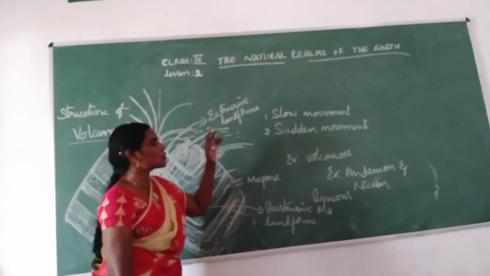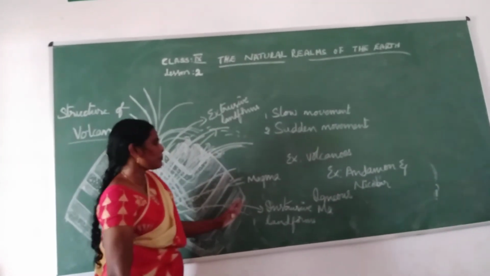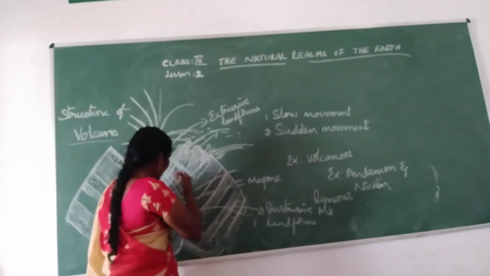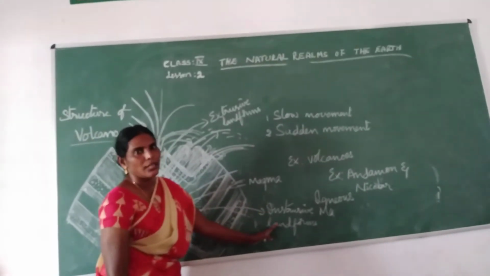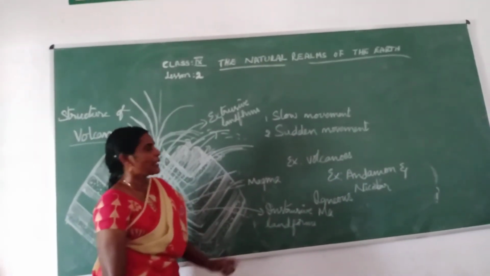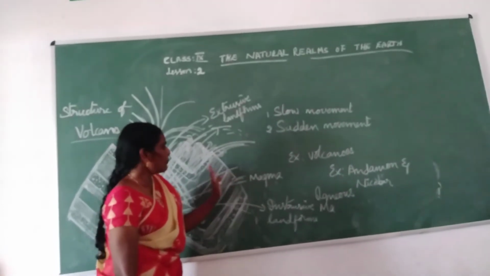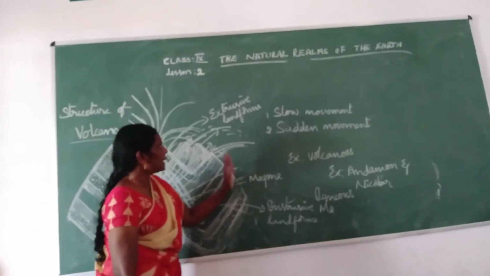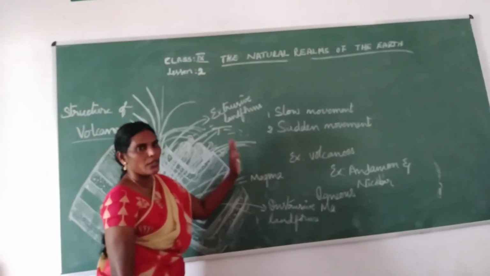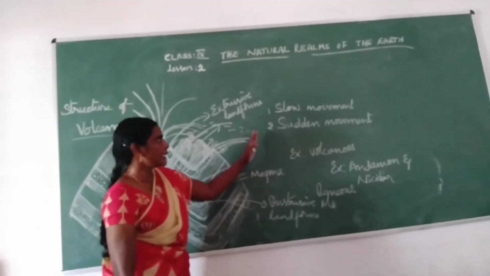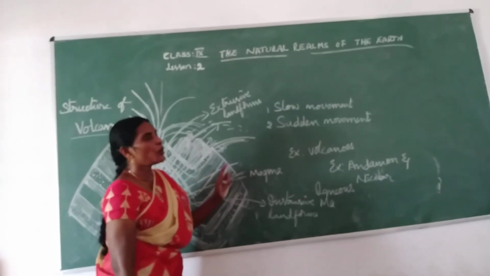And then the material that stays inside is intrusive. Because of the volcanic eruption, these two types of landforms will form. Okay, children, sudden movement and slow movement.